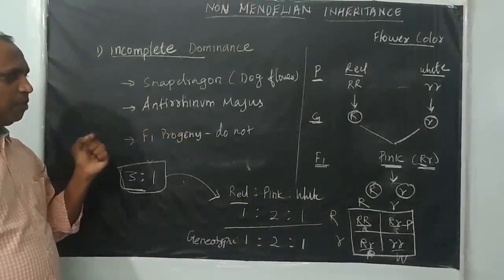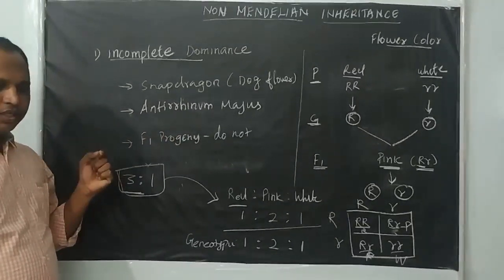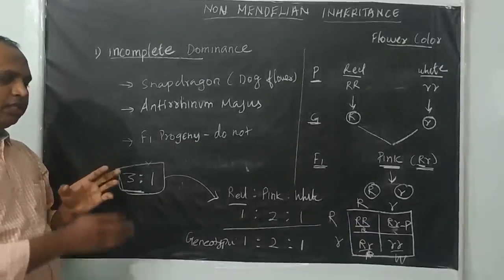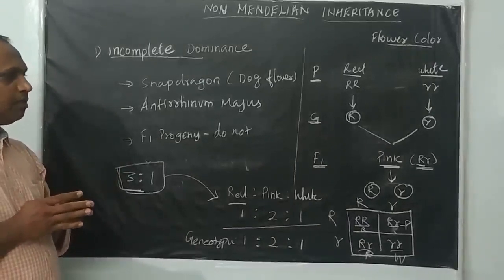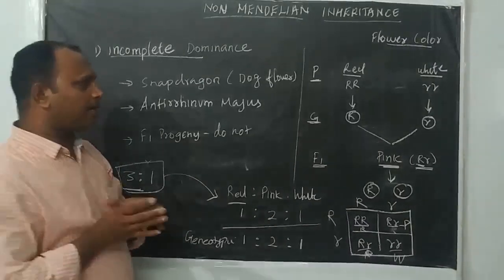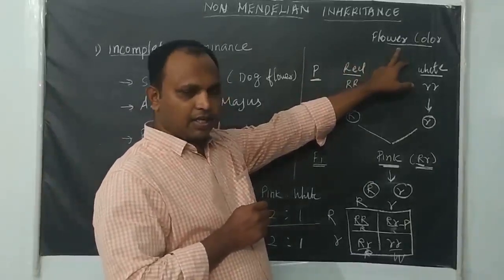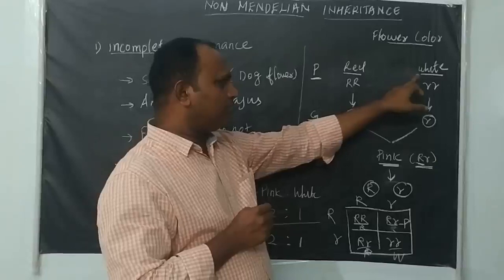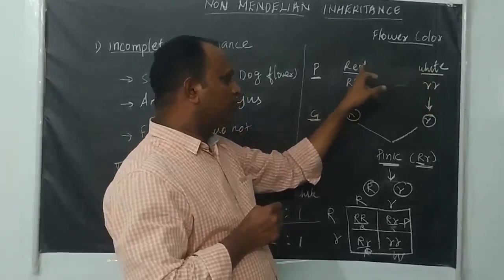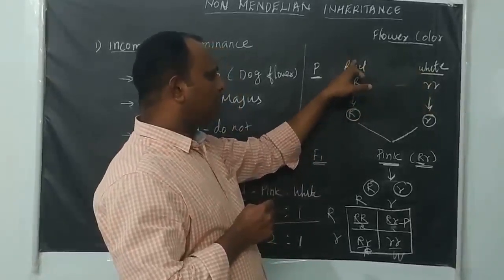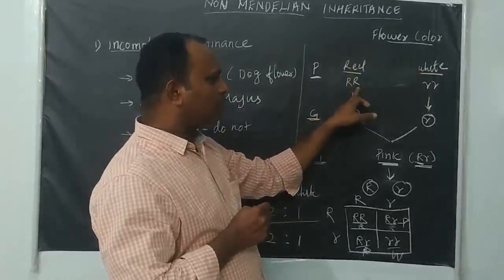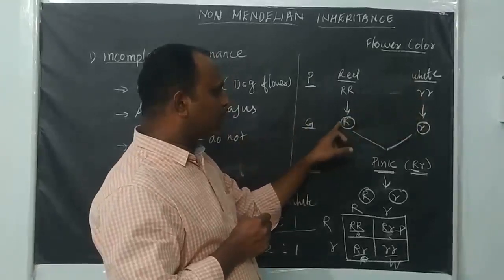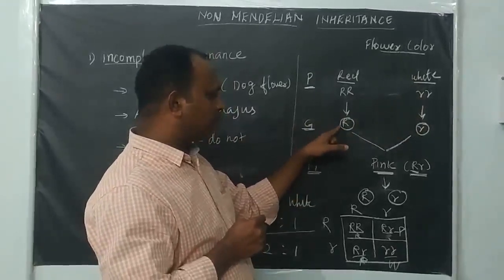But what is incomplete dominance? The F1 progeny do not resemble either of the parents. The F1 progeny's flower color may deviate from the parental flower color. Okay, you see here, flower color we are taking as a character in this class. So the dominant flower color is red, the recessive flower color is white. The gene responsible for dominant red color is capital R, capital R. The gene responsible for white color is small r, small r. It produces only one kind of gamete, like capital R and small r.